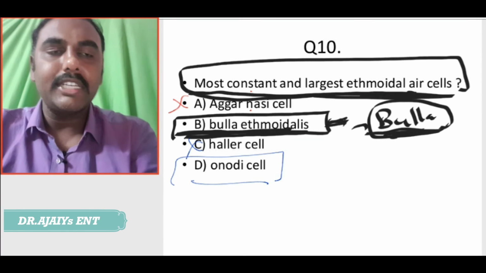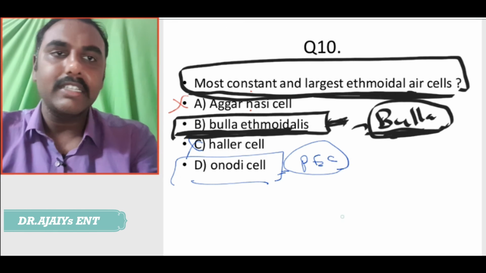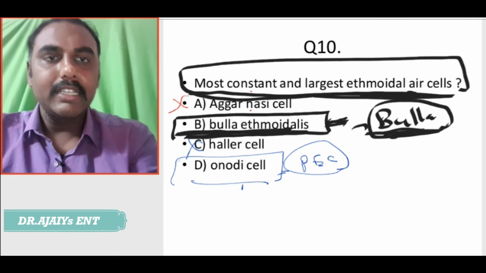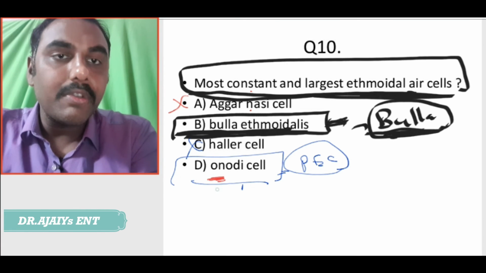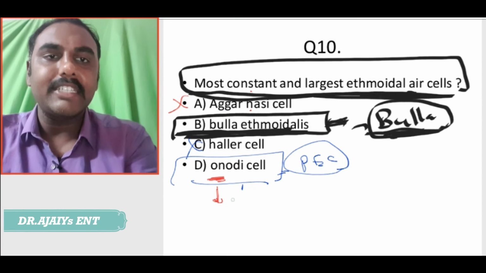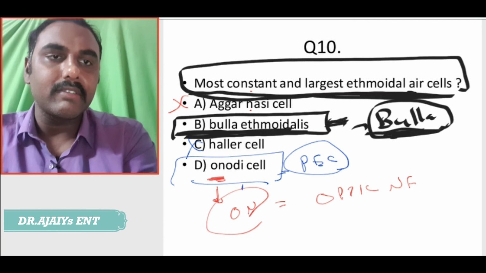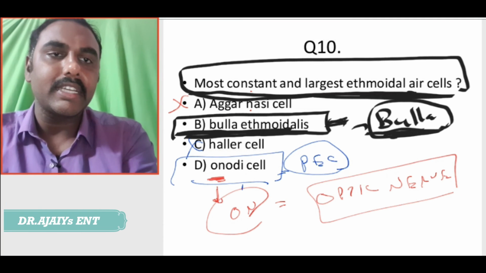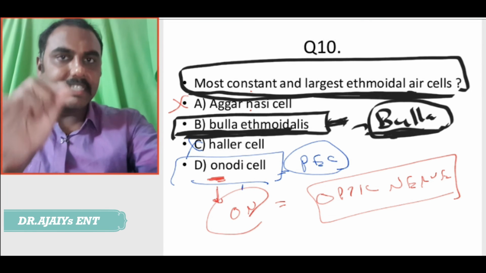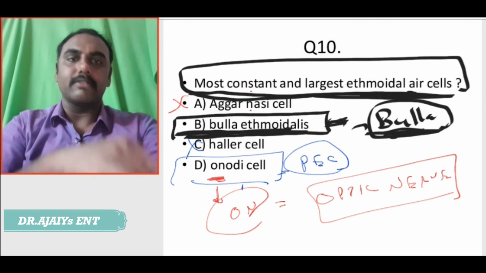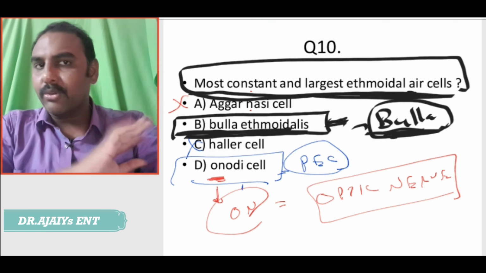What is the Onodi cell? The Onodi cell is a posterior ethmoidal cell which lies in close relation with the optic nerve. Have ON in mind: Onodi, optic nerve, again a very important MCQ. So the answer for this question is option B, the bulla ethmoidalis, there is no doubt in it.